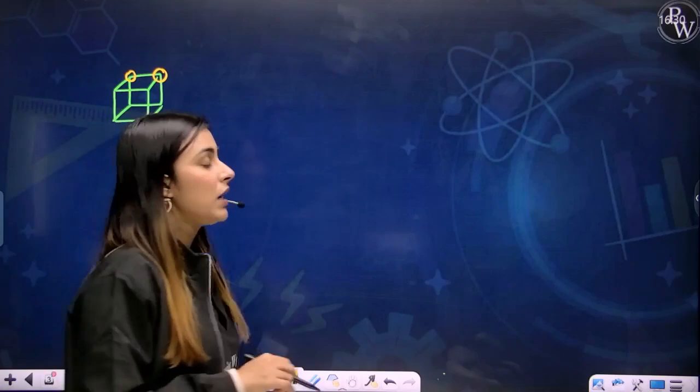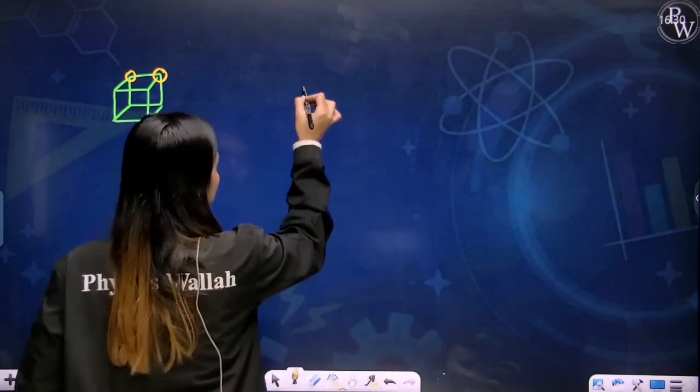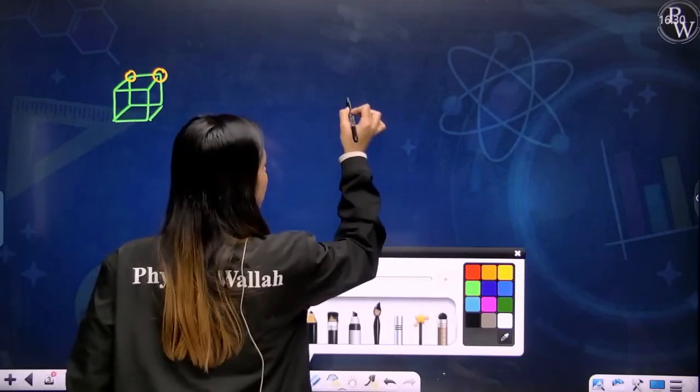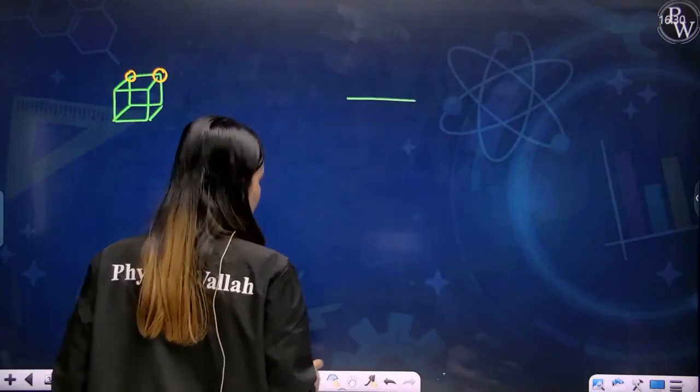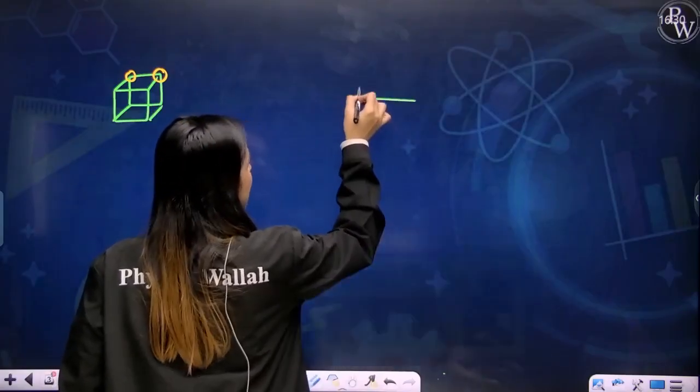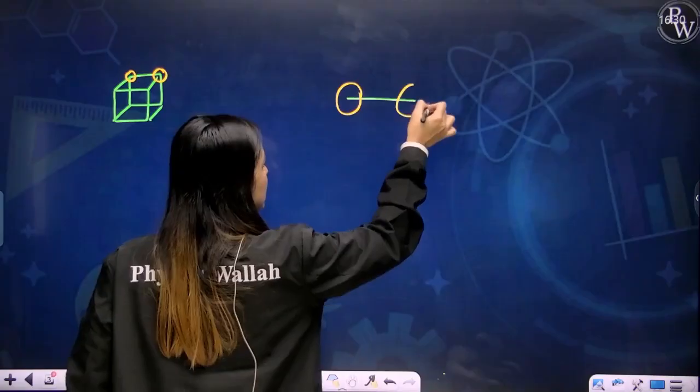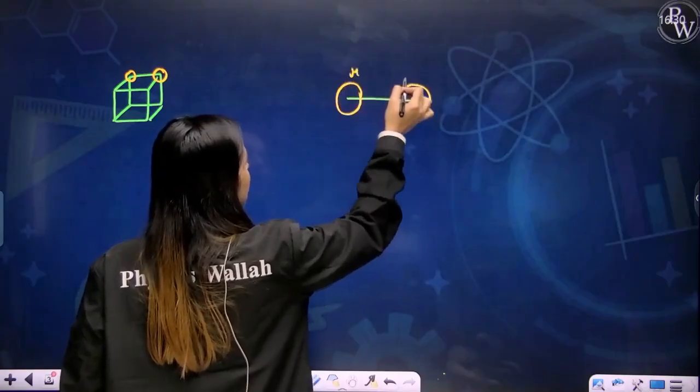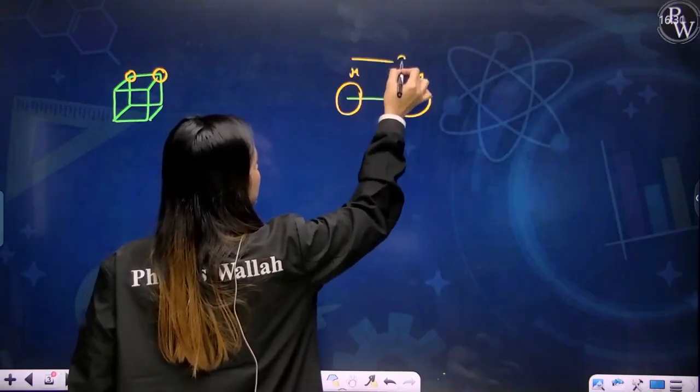The first assumption that is made is that these atoms are solid spheres. They are pure solid spheres. They are not spongy. You cannot compress them. They are solid and hard. Now let's say we consider an edge, and we consider atoms over it. Let's say an atom is here and an atom is here. Let's say the radius is r and the radius is r, and the edge length is a.